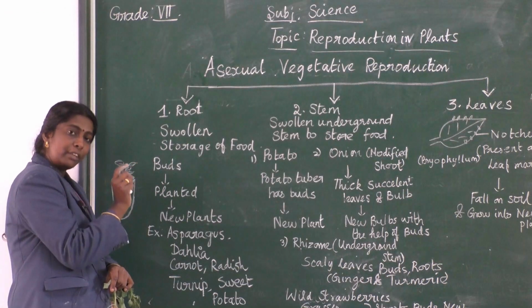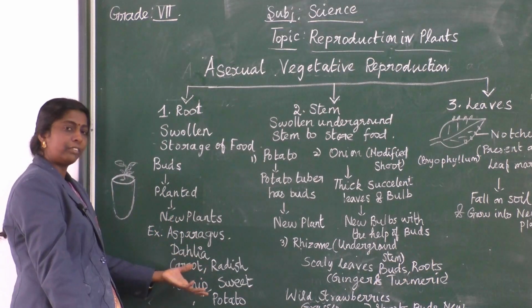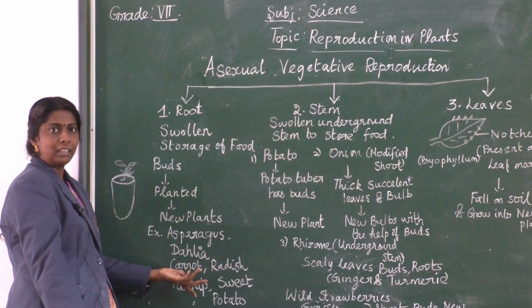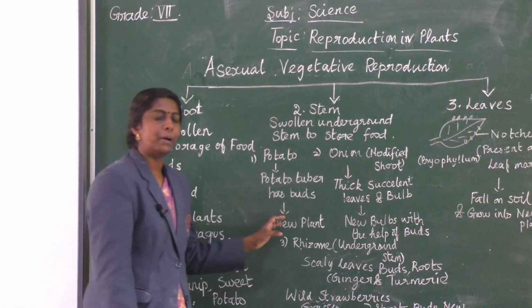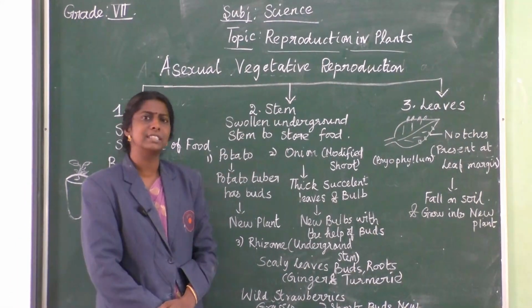Clear? It's modified in such a way that it can store food. The foods are nothing but carrot, radish, sweet potato and all. Clear? Okay. Now about the second part, stem. So how about stem? Stem is also the same thing.